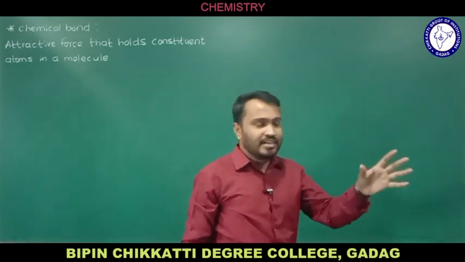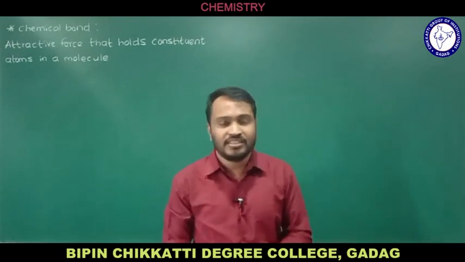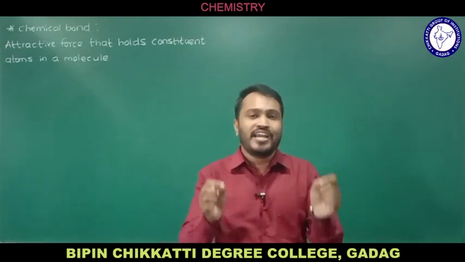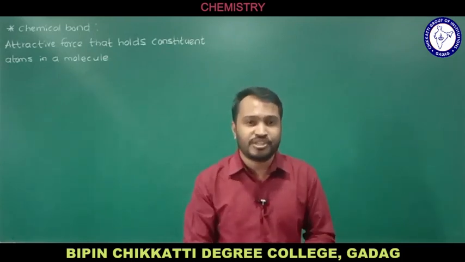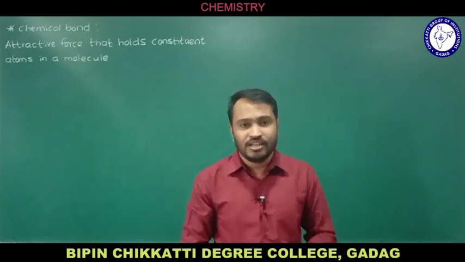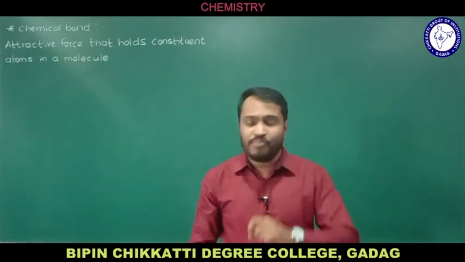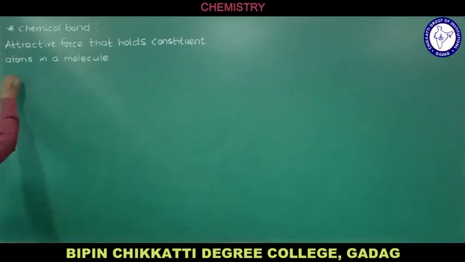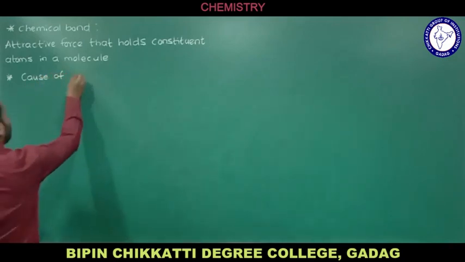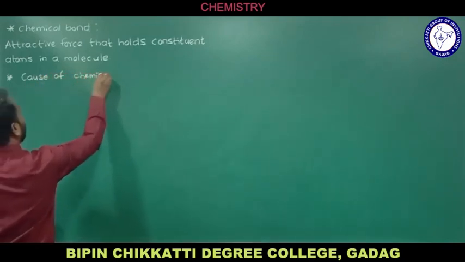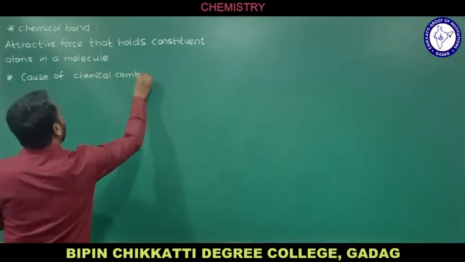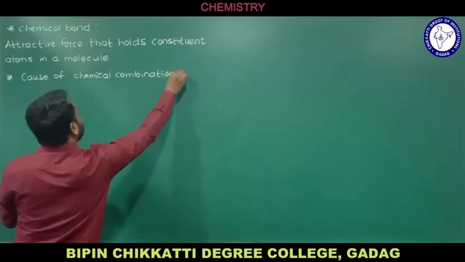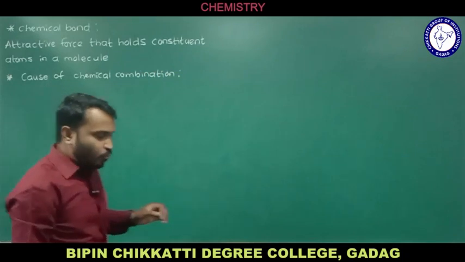So I told you that the atoms will combine and we are going to get a molecule, isn't it? And the question arises, why do atoms combine, why do we get a molecule, and why is there the formation of a chemical bond? So now we'll see why actually atoms combine. We'll see the cause of chemical combination, and we are going to get the reason behind that.